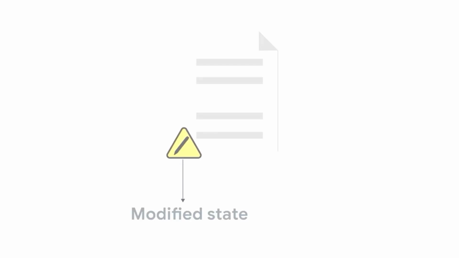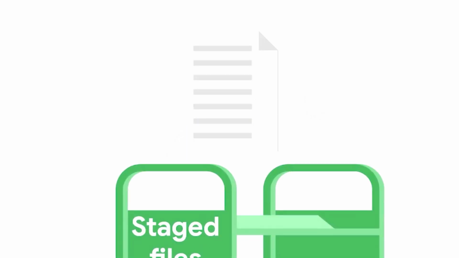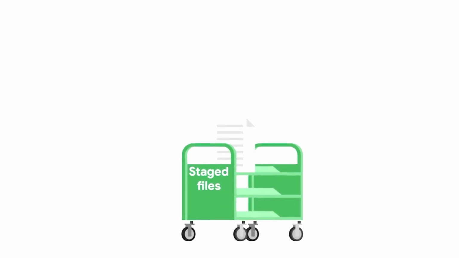If a file is in a modified state, it means that we've made changes to it that we haven't committed yet. The changes could be adding, modifying, or deleting the contents of the file. Git notices anytime we modify our files, but won't store any changes until we add them to the staging area. So, the next step is to stage those changes. When we do this, our modified files become staged files. In other words, the changes to those files are ready to be committed to the project. All files that are staged will be part of the next snapshot we take.